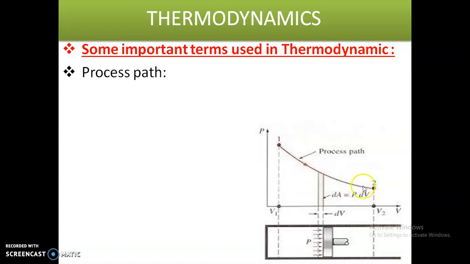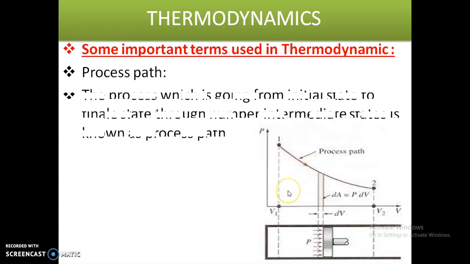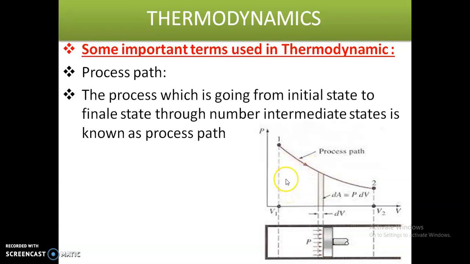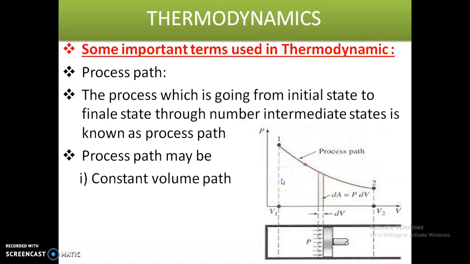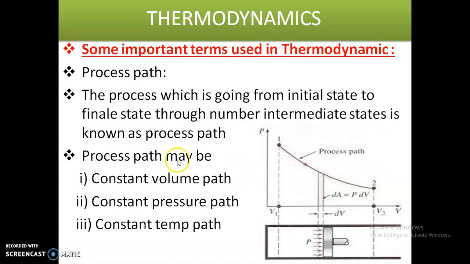The process path may be a constant volume path, constant pressure path or constant temperature path. I hope you understand about the process path by observing this diagram.